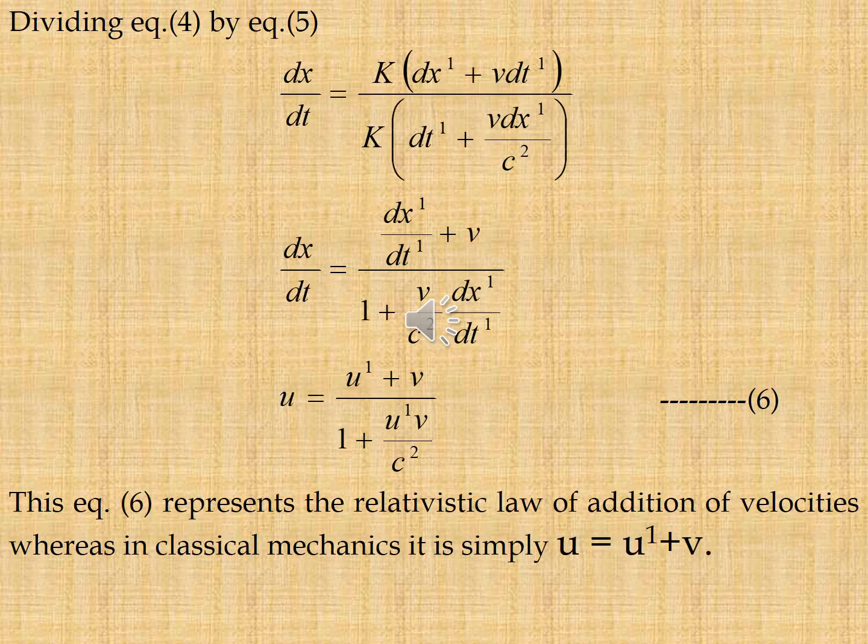Dividing equation 4 by equation 5, dx by dt is equal to k into dx dash plus v dt dash, by k into dt dash plus v dx dash by c square. After solving, we get u is equal to u dash plus v by 1 plus u dash v by c square. This equation represents the relativistic law of addition of velocities, whereas in classical mechanics it is simply u is equal to u dash plus v.